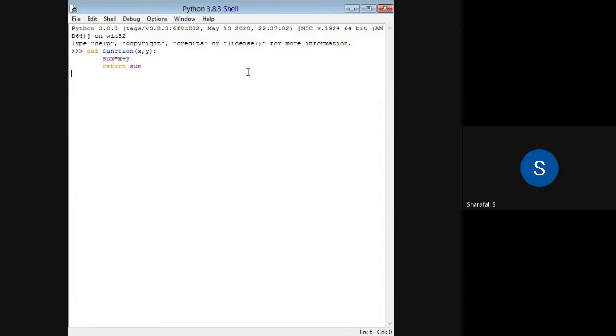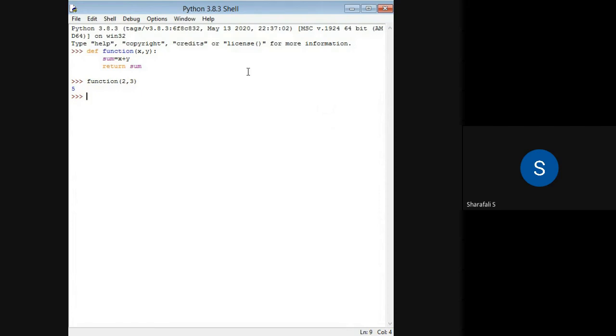Now I have defined my function, and I can give any value for this x and y, and I will be getting the corresponding output. So if I call this function, function of, let's say, 2 comma 3, I will be getting the result as 5.